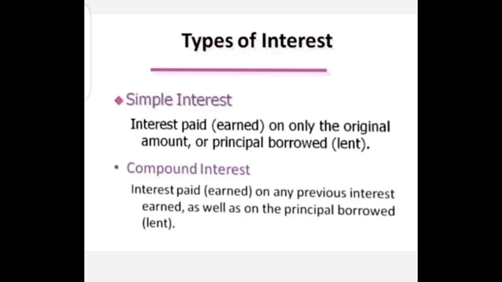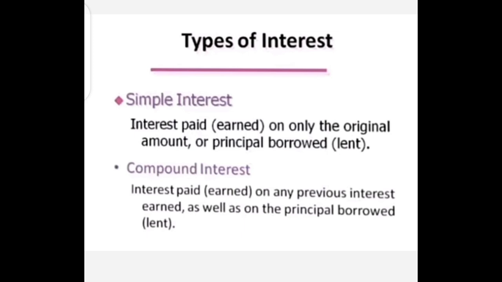So simple interest is defined as interest earned on only the original amount or the principal amount, whereas compound interest is interest paid on any previous interest earned as well as on the principal borrowed or lent. So basically simple interest is the interest that is earned on the principal amount, whereas the compound interest rate is the interest that is earned upon the interest.